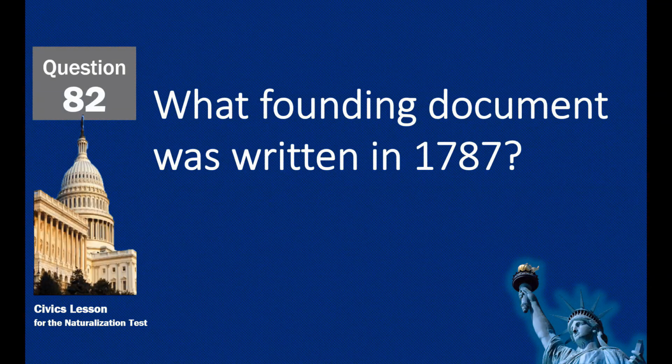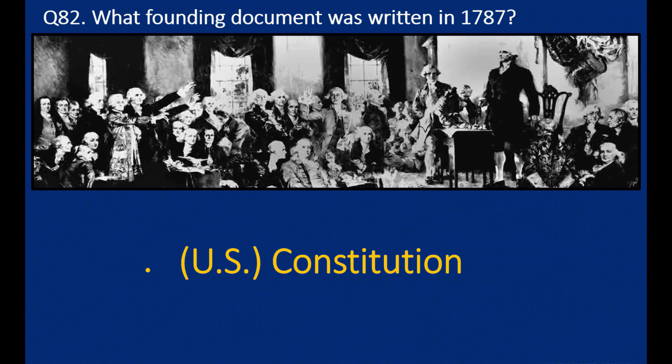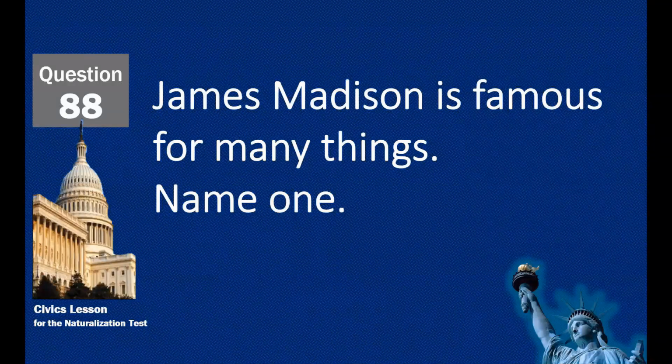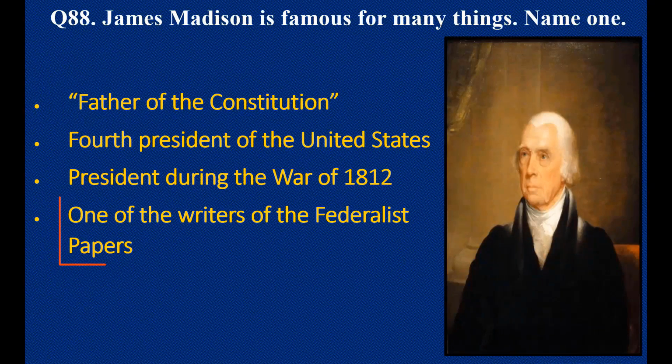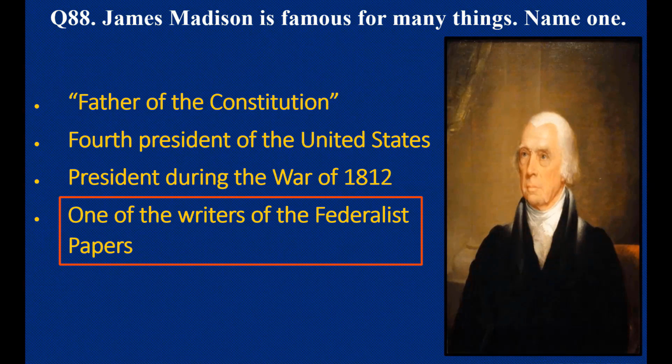What founding document was written in 1787? U.S. Constitution. James Madison is famous for many things. Name one. One of the writers of the Federalist Papers.